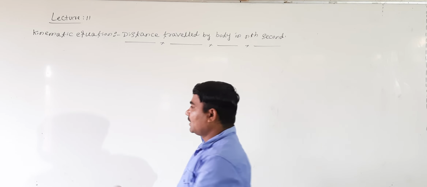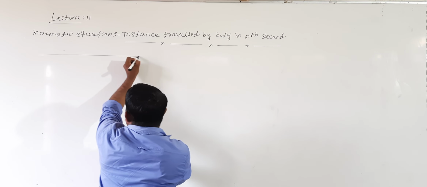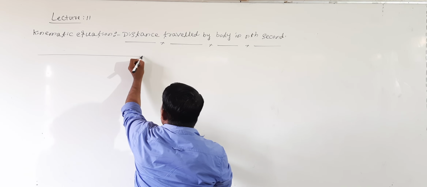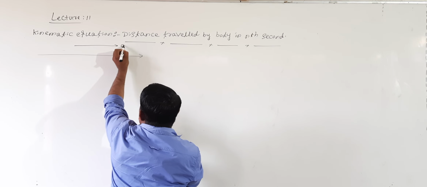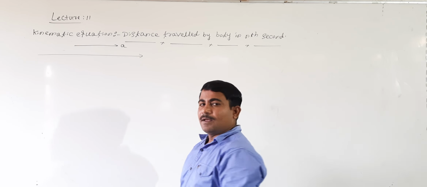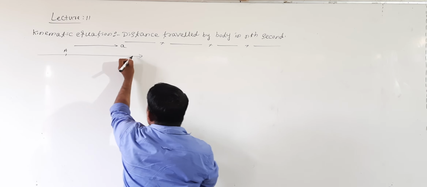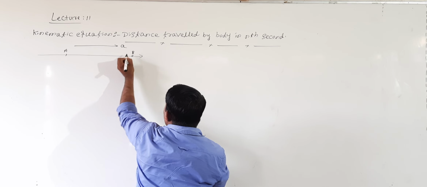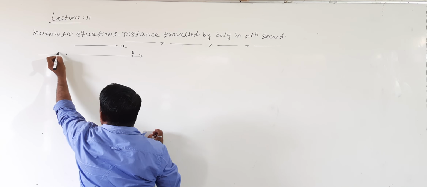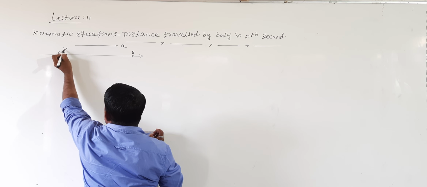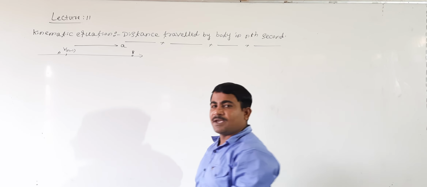Shall we see? See, students, let us take this is a particle. This particle moves in a straight line, in this direction. Right? By what acceleration? This is the acceleration A. Let us take this is the point A, and this is the point B. Here, let us take the velocity of the body as Vn minus 1. Velocity of the body is Vn minus 1.